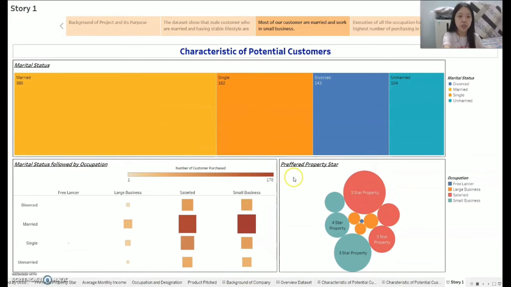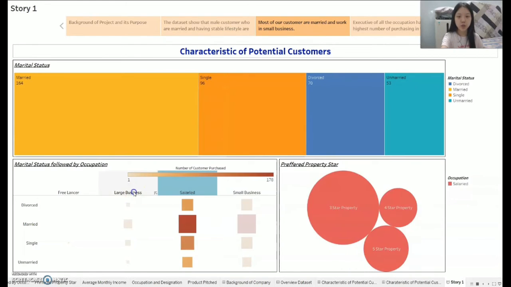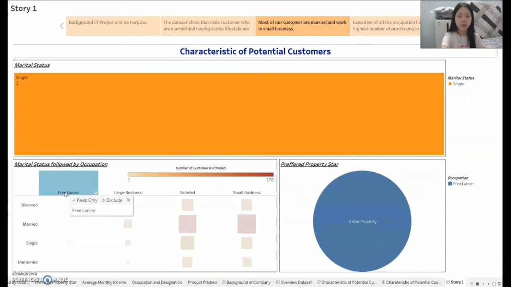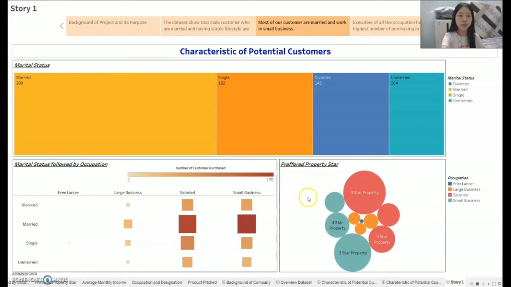Our third chart of this dashboard is a bubble chart. This chart presents which property star of the hotel the customers who have purchased our product preferred for each occupation. In each type of customer's occupation, we can see that they commonly prefer 3-star hotels. So we can say that all the occupations prefer 3-star hotels.